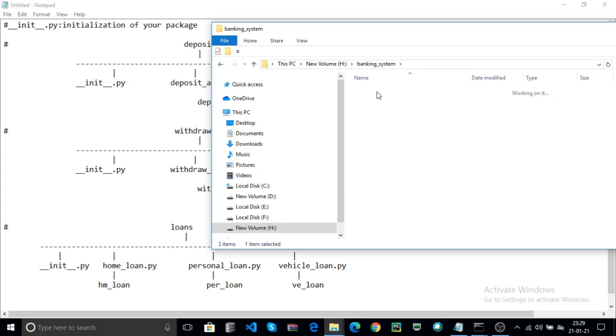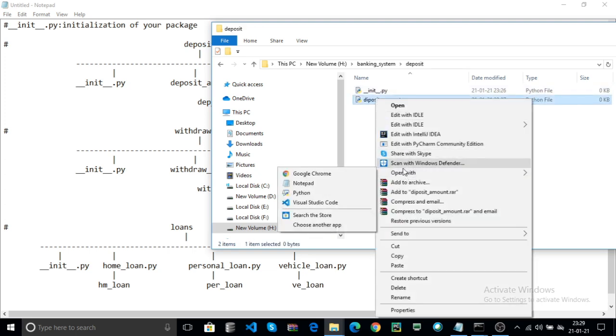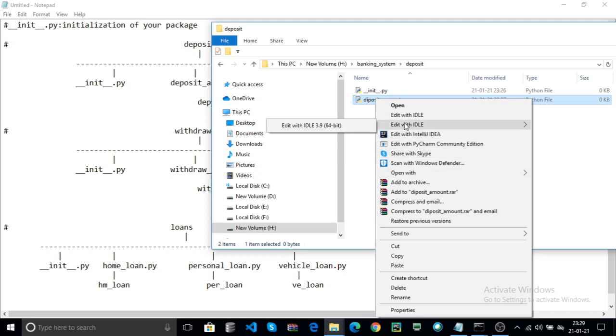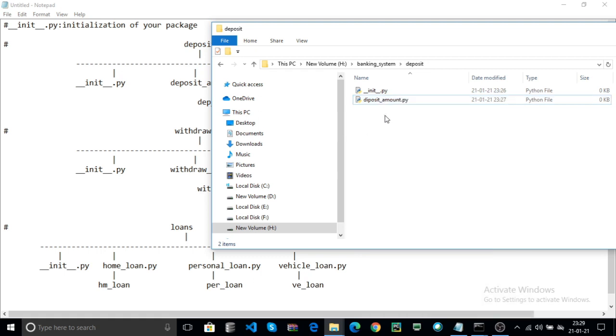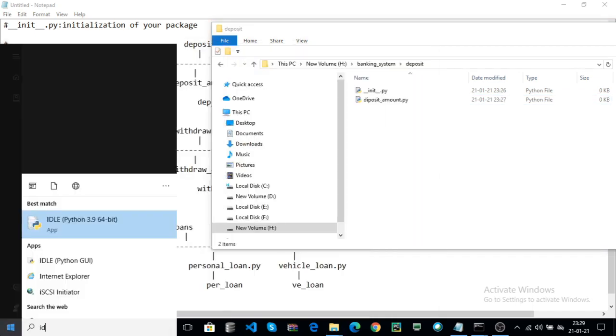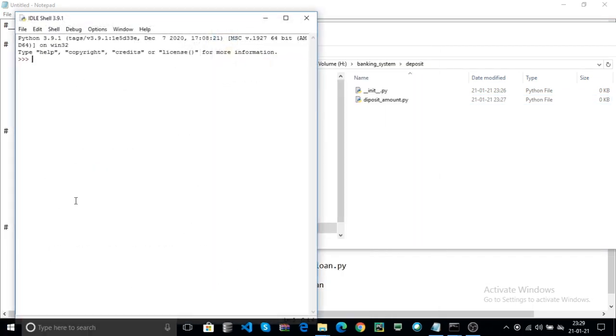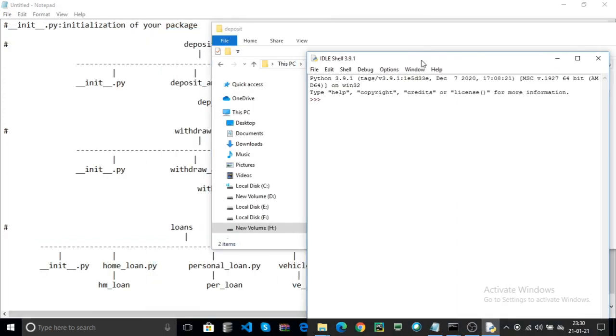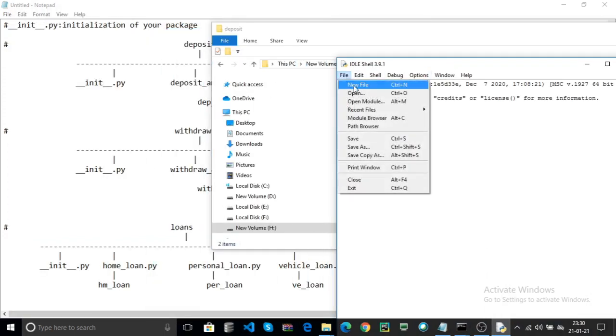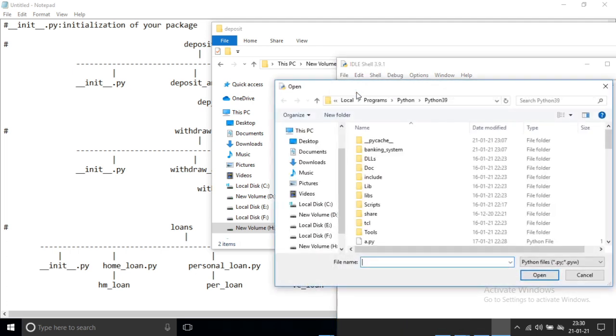For example, open the deposit_amount. Here edit with IDLE 3.9 64-bit. Another way to open your .py file: go to IDLE, go to the File menu and open, or you can also use Control plus O. Where is your Python file?